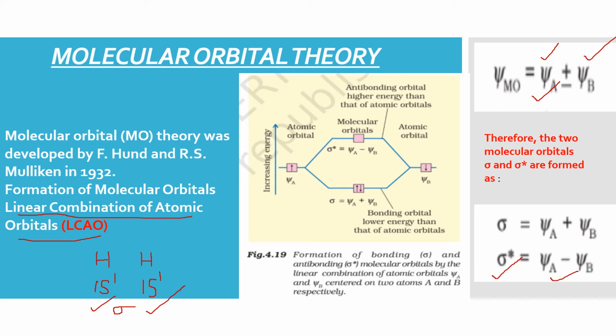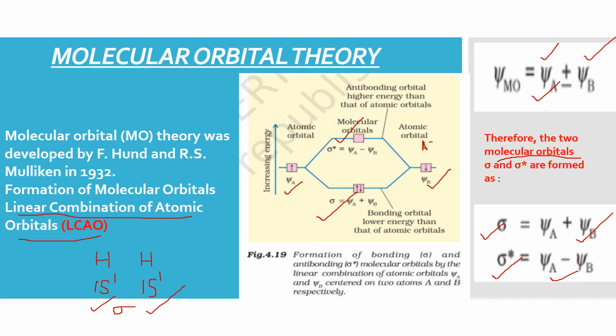And the other is sigma, that is bonding orbital. So we take this as constructive interference of the two wave functions that we are considering, one for each atom. So it becomes sigma. So the two MOs, molecular orbitals, which are formed by combination of atomic orbitals, are two possibilities, bonding and anti-bonding. Here, this is an atomic orbital, this is the other atomic orbital, so we will write AOs for them.